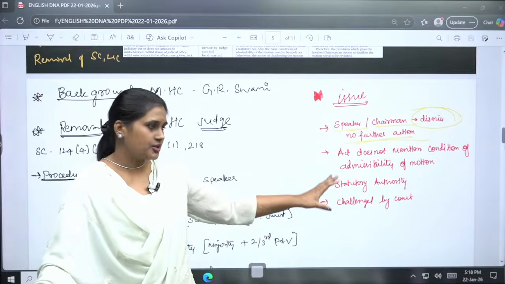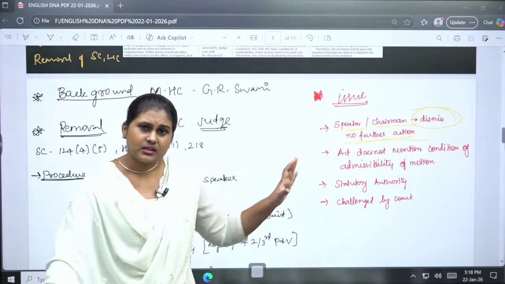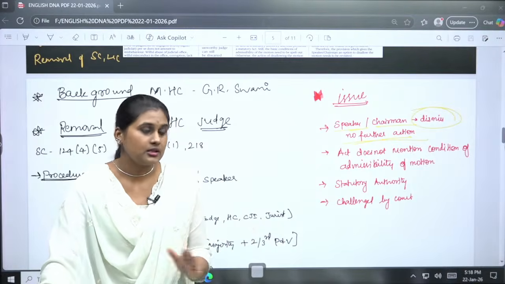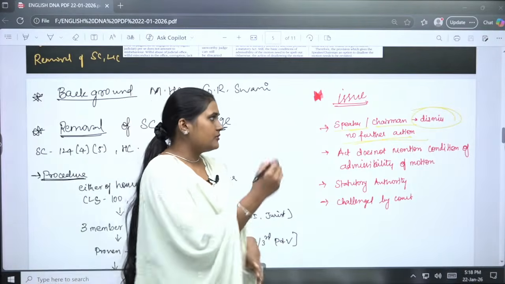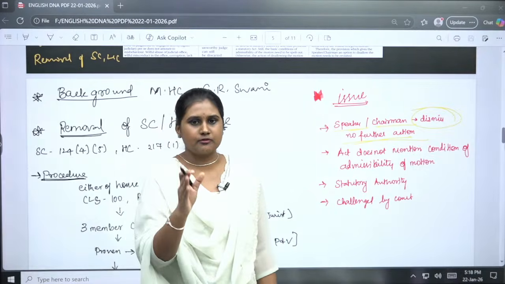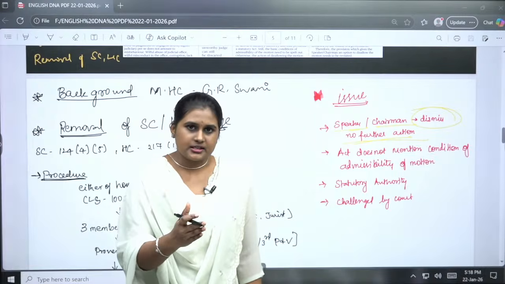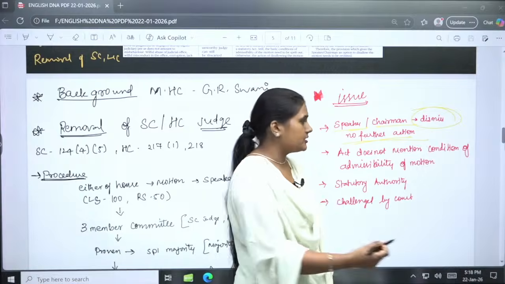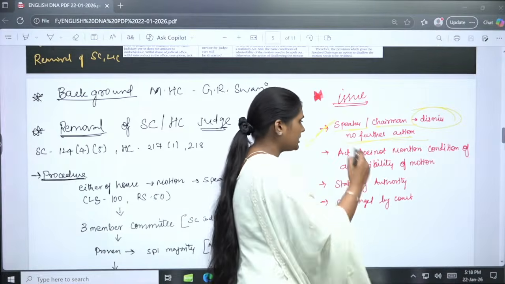As a statutory authority, they decide whether that person has to continue or not. So the first step itself is a motion. If the motion can be eliminated at this stage, then what is the purpose of having such a long procedure? So that was the first issue mentioned.